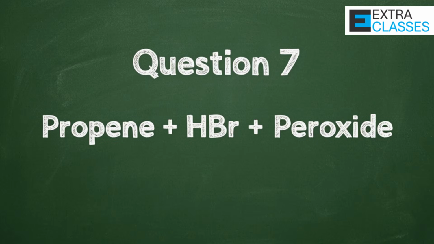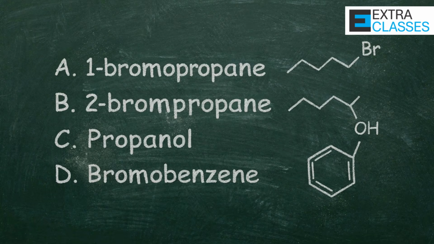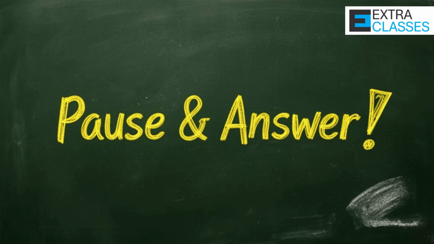Question 7. The reaction of propene with HBr in presence of peroxide gives. Option A, 1-bromopropane. Option B, 2-bromopropane. Option C, propanol. Option D, bromobenzene. Pause and answer this. Give it a try.